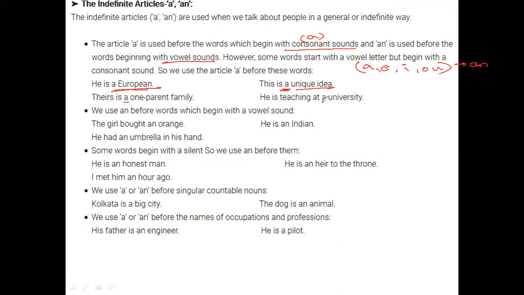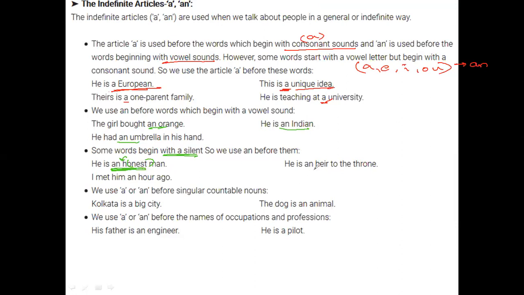Okay. He's teaching at a university. We never say he's teaching at an university. So these are few points that we should always keep in mind. Okay. Then before a vowel sound also, we use "an" before any vowel sound. So an orange, an umbrella, an Indian. Okay. So that is one thing. Then which is beginning with a silent letter. Okay, so an honest man, when we spell "an honest", we consider H as being silent, and we take O in consideration to make it a vowel.